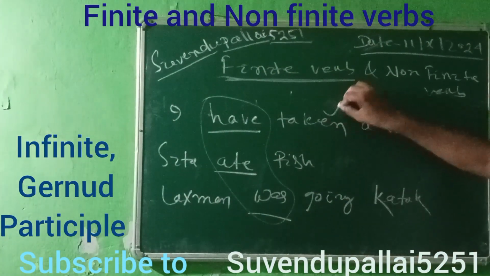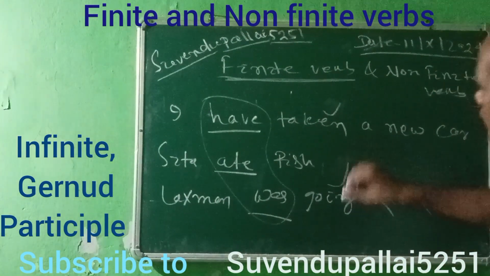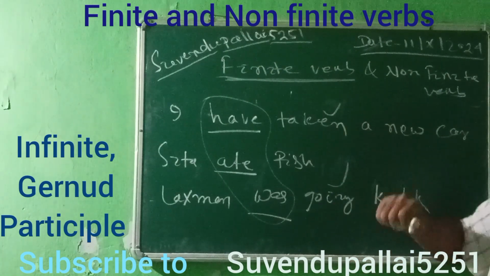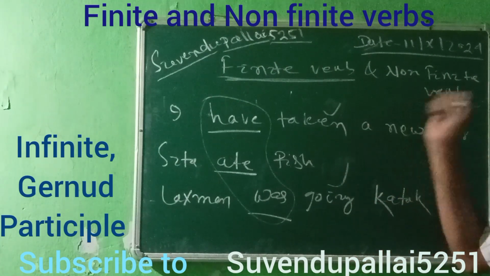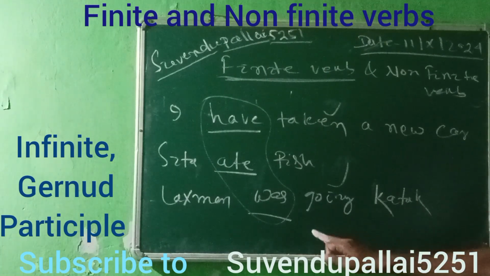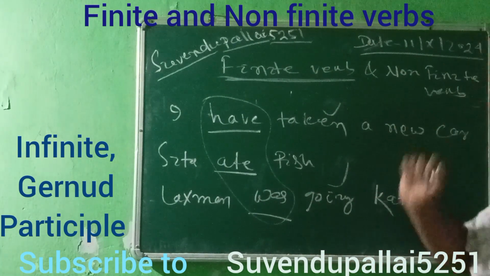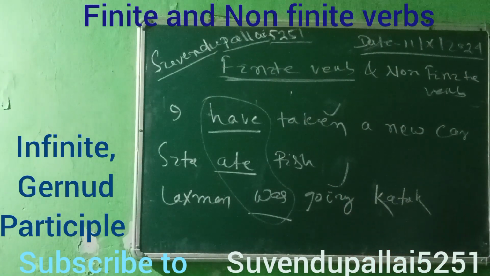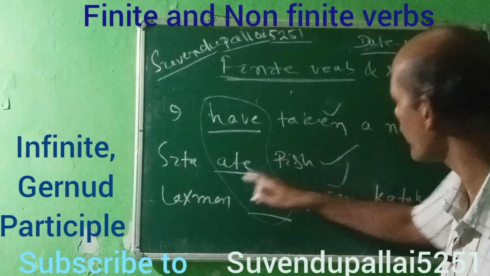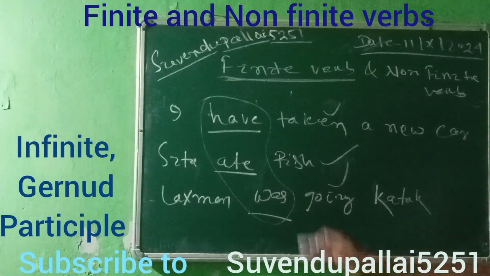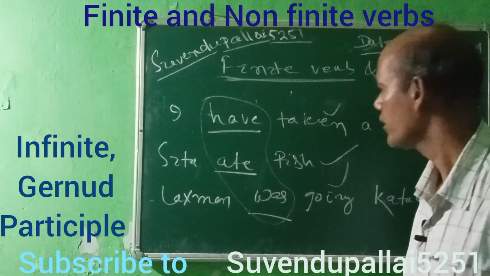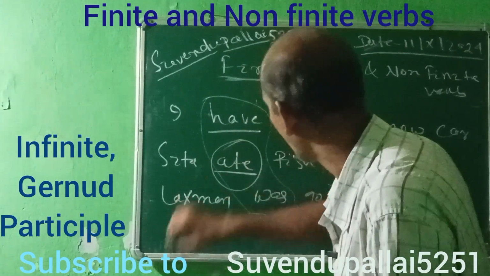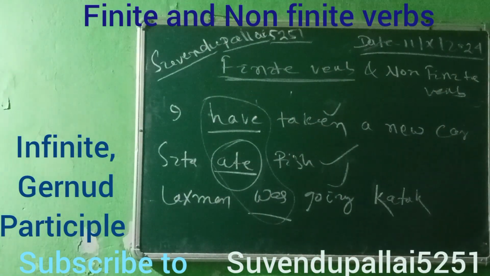Then taken and going. Here taken is a non-finite verb in the category of participle. In the last sentence, going is the non-finite verb and comes in the category of gerund. And in the second sentence, there is only one verb, that is ate, and it is a finite verb because it is carrying the tense.